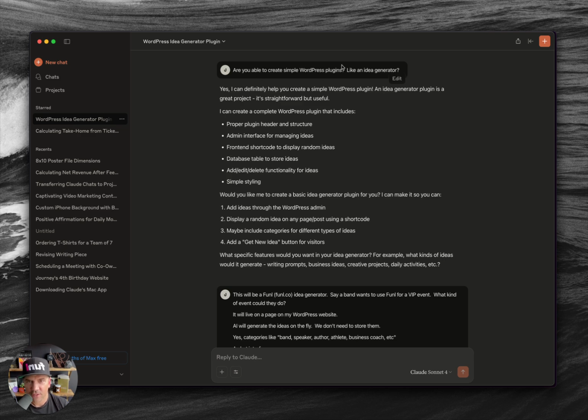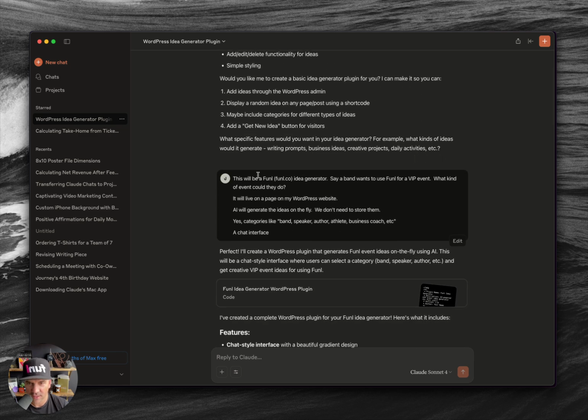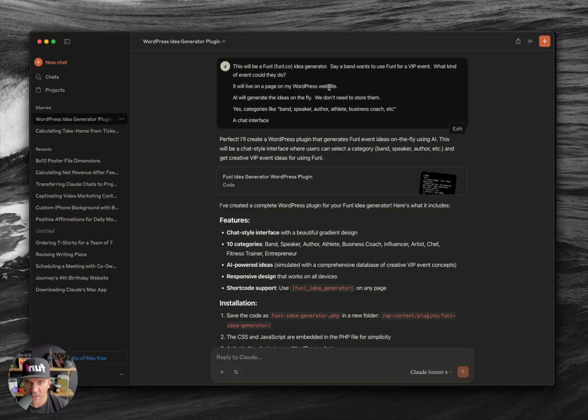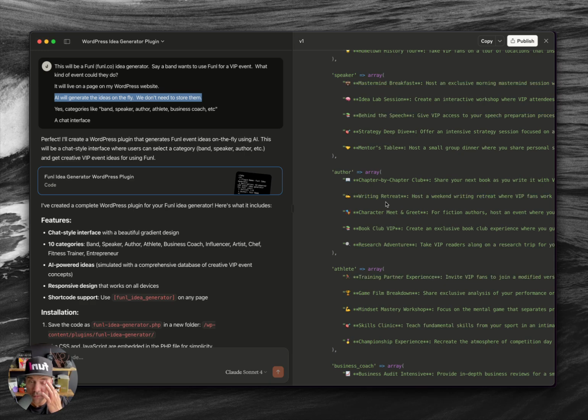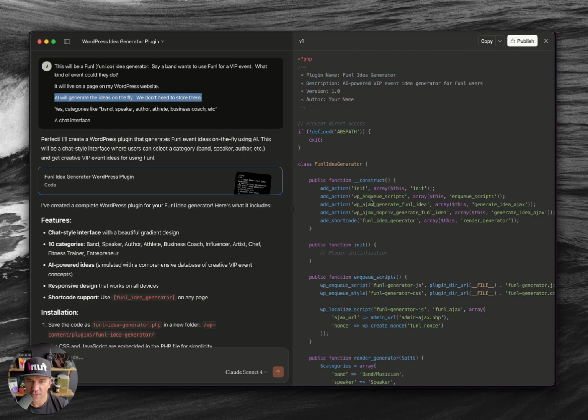I asked it, can you make a simple WordPress plugin like an idea generator? It says, of course I can. And I said, hey, this is what it's going to be for. A band wants to use Funnel for a VIP event. What kind of event could they do? It'll live on my WordPress website. I said this, but I changed my mind on that. We'll get into why I did that. It says, perfect, I'll create one. And it gave me all this code right here. Let's just go ahead and dive in and make this.